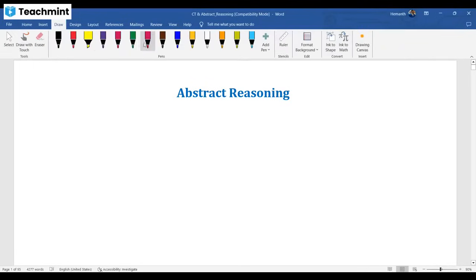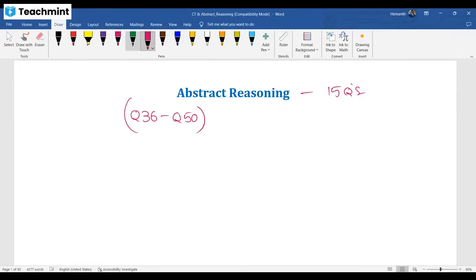So guys, we are focusing on Accenture. As per Accenture's point of view, in abstract reasoning you have 15 questions, and the question numbers are generally from 36 to 50. You already know you have 90 questions in round one. Once you clear round one, only then will round two open.